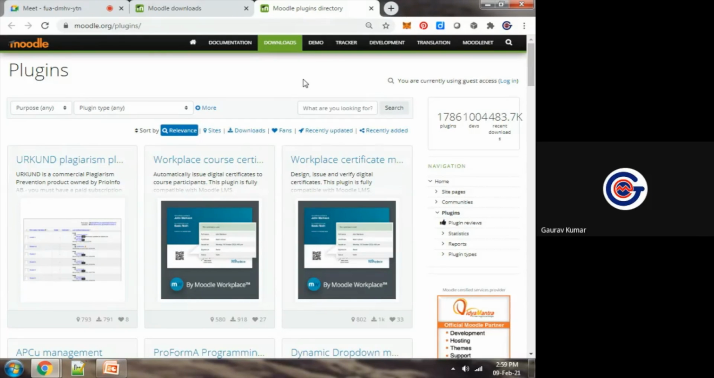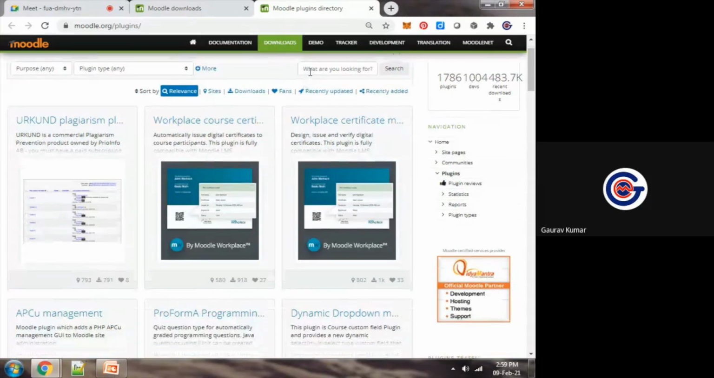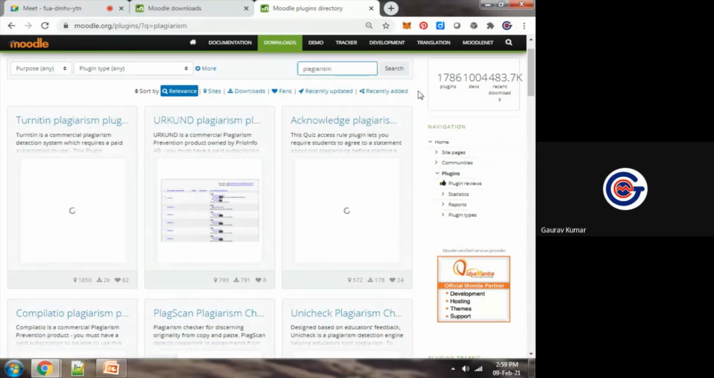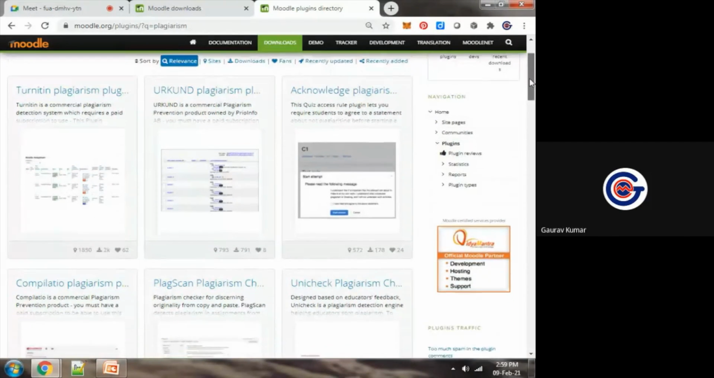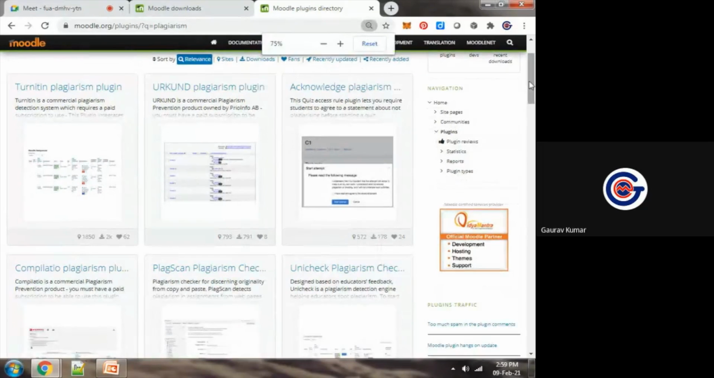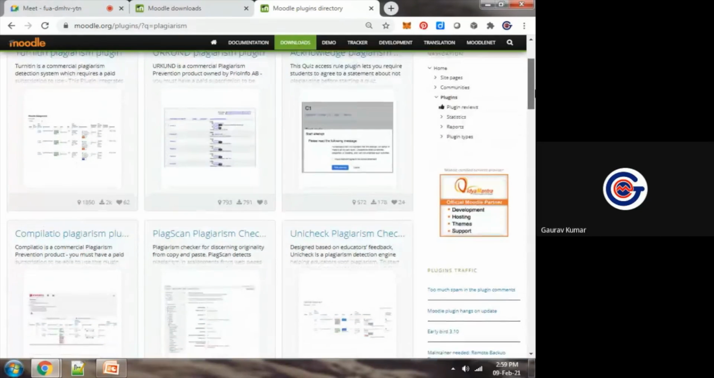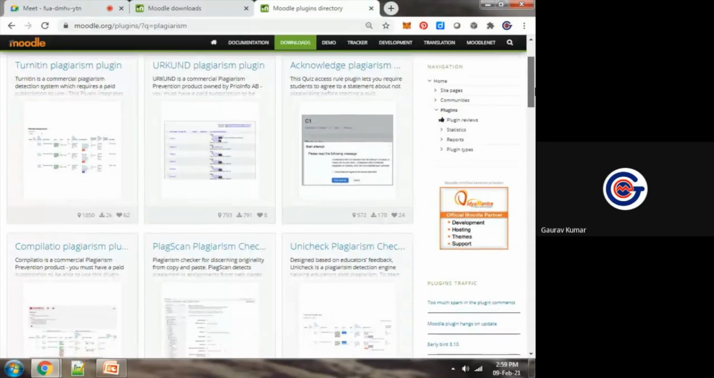Automatically the assignments the students are submitting will be evaluated using these platforms. Whatever tool we need, whatever application we want to work with, it is available in Moodle as a plugin. So you can see Turnitin plagiarism plugin, Urkund plagiarism plugin. There is no need to check it separately. Automatically the assignments, the homework or task will be analyzed.